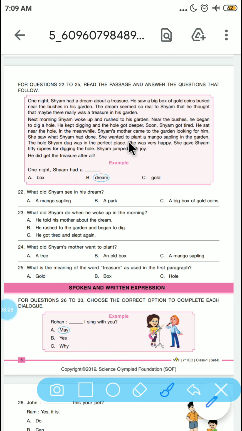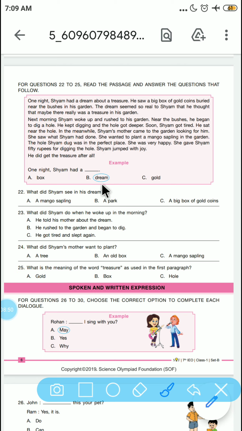She wanted to plant a mango sapling in the garden. The hole Syam dug was in the perfect place. She was very happy. She gave Syam 50 rupees for digging the hole, and Syam jumped with joy. He did get the treasure after all.